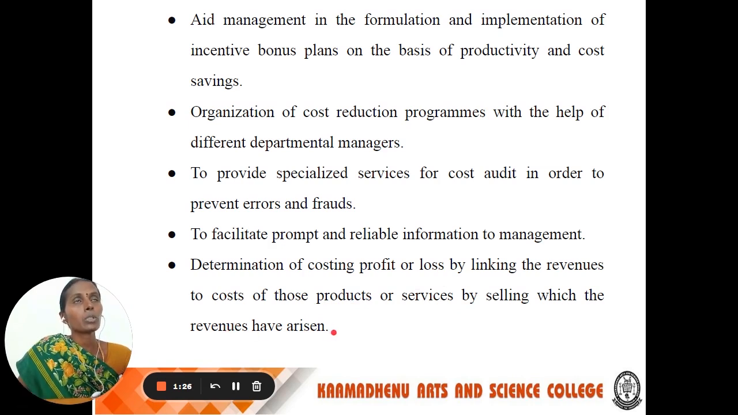So the main objective of costing is to determine the cost of the product and also to analyze the cost, profits or losses, how to maximize profits, and how to minimize wastages. So these are all the main objectives of cost accounting.